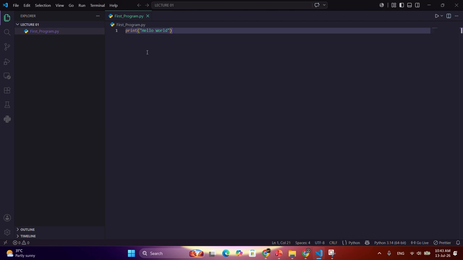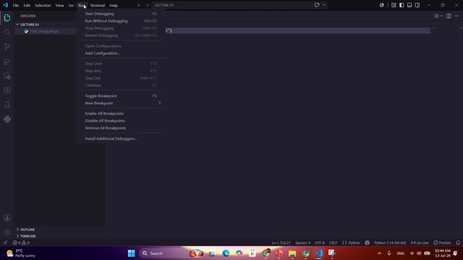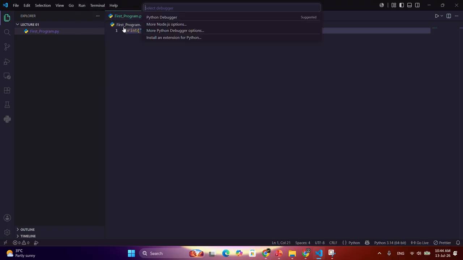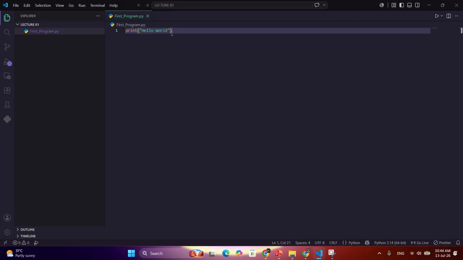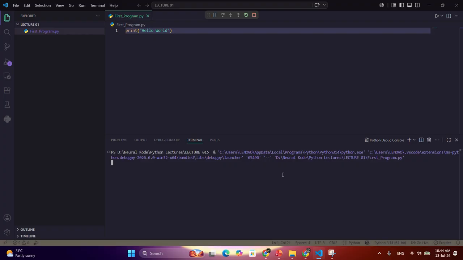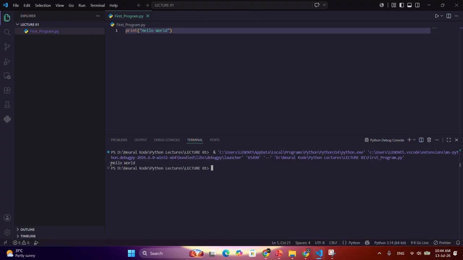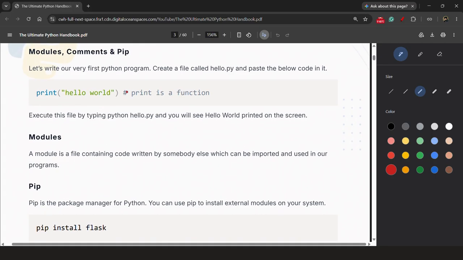To run this code, simply go to Run and Start Debugging. Select Python Debugger if it is not there. After that, select Python file. Simply it will run. So it has printed hello world here. So we have successfully written our first program, our first code. So we will start with the basics now here.